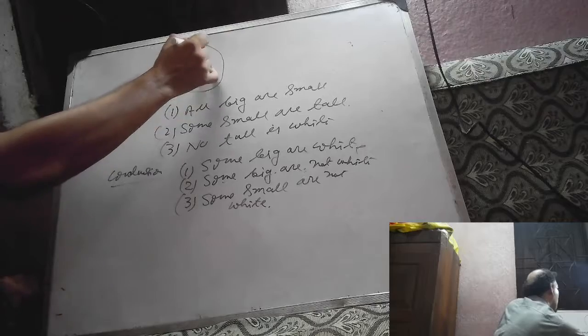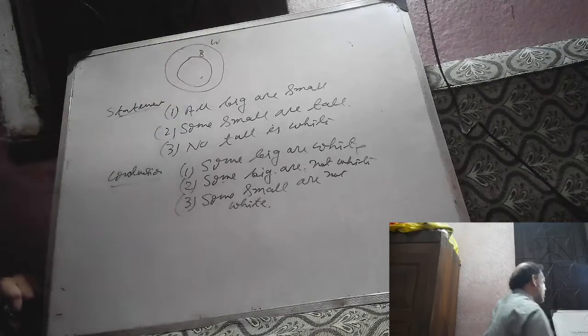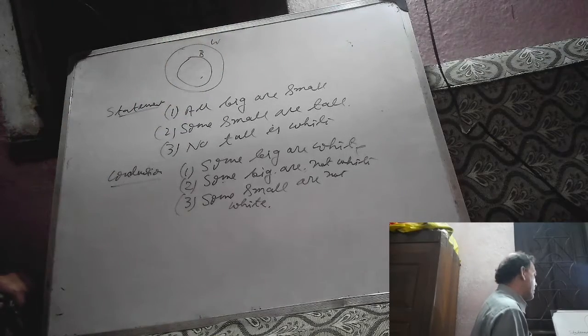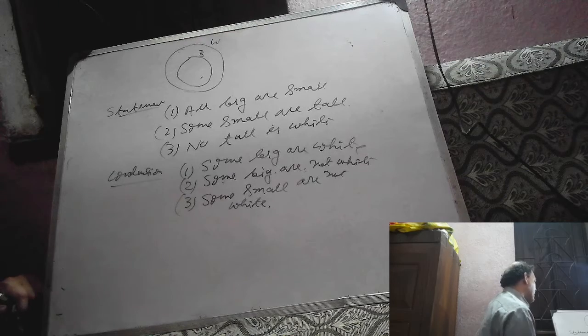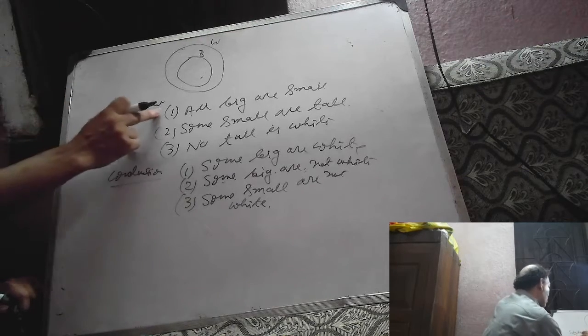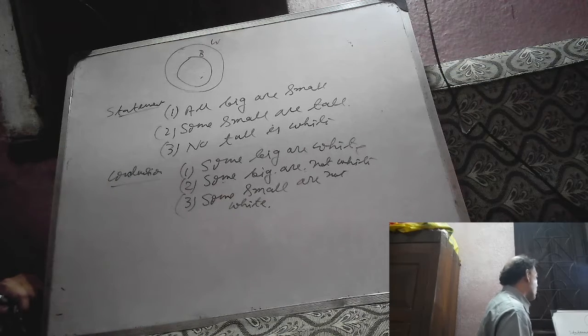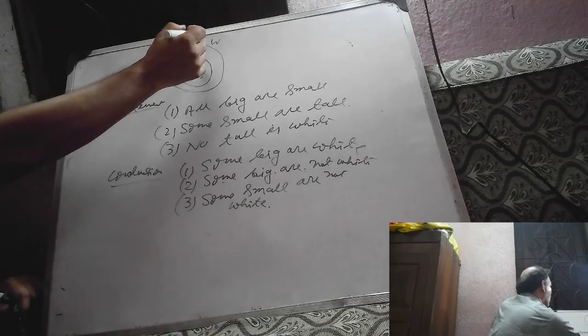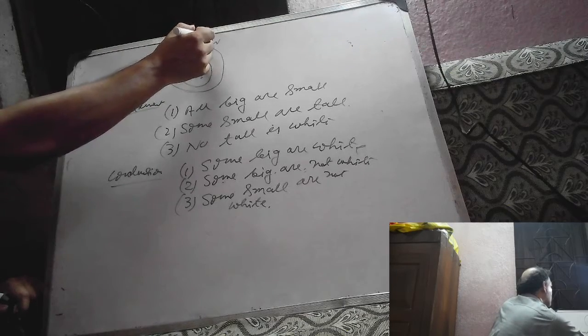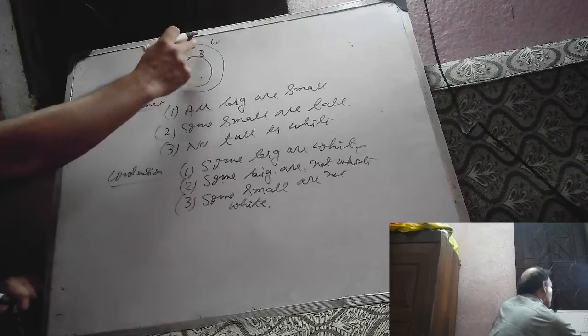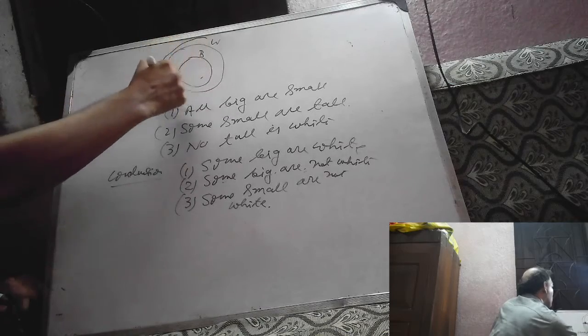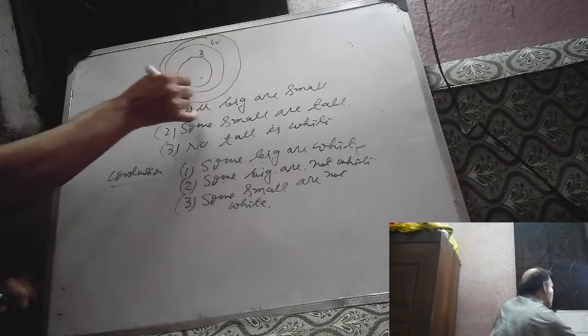Now let us try to draw the given statement. All big are small. This is big. Suppose this is small.